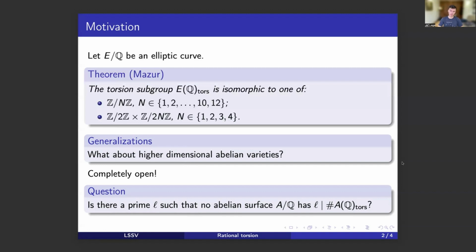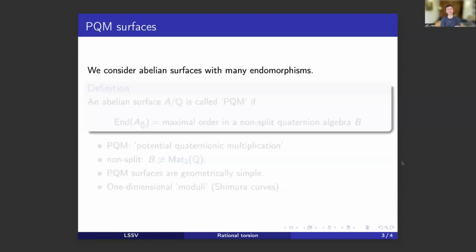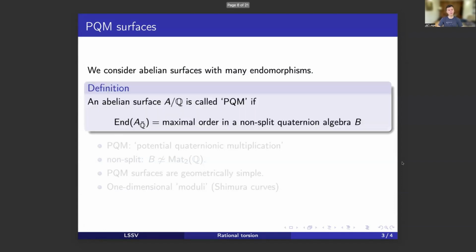So since it's very hard to say something about a general two-dimensional abelian variety, we will restrict to abelian surfaces with many endomorphisms, which are much easier to study because they have additional symmetries. So the principal object of study will be a PQM surface. And just for ease of exposition, this definition is slightly different from the one given in the paper. So if you want to look at the details there, then by all means have a look.